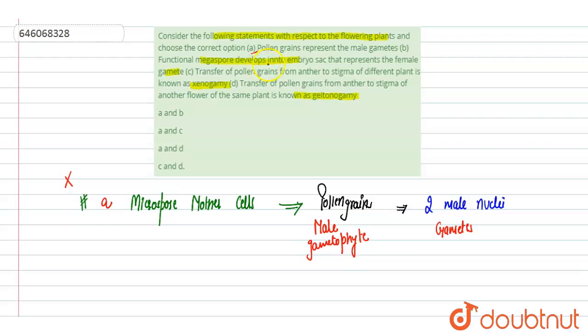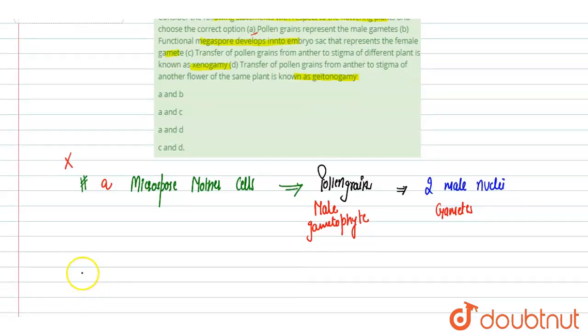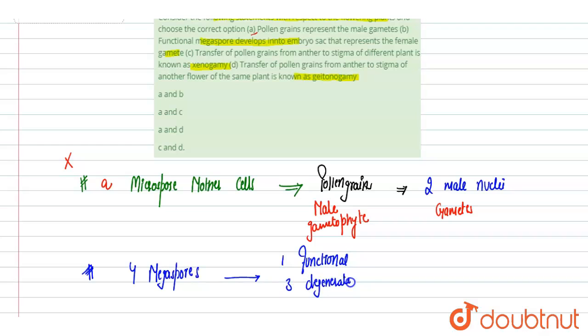Next is functional megaspore develops into embryo sac that represents the female gamete. Functional megaspore is formed by the megaspore mother cells. Out of the megaspore mother cells, 4 megaspores are formed, out of which one is functional and 3 degenerate.